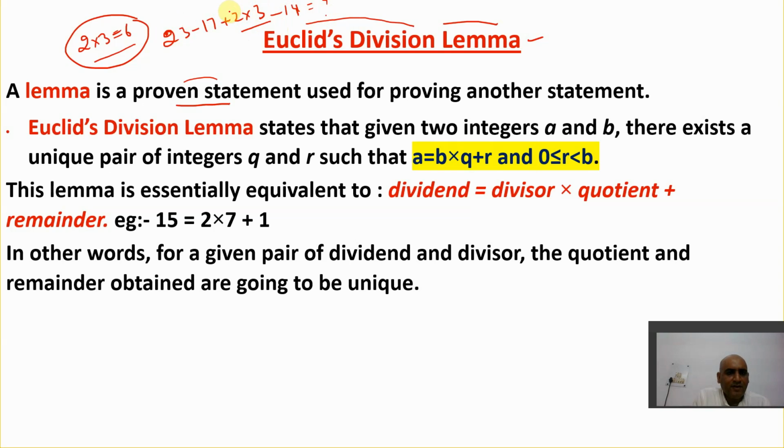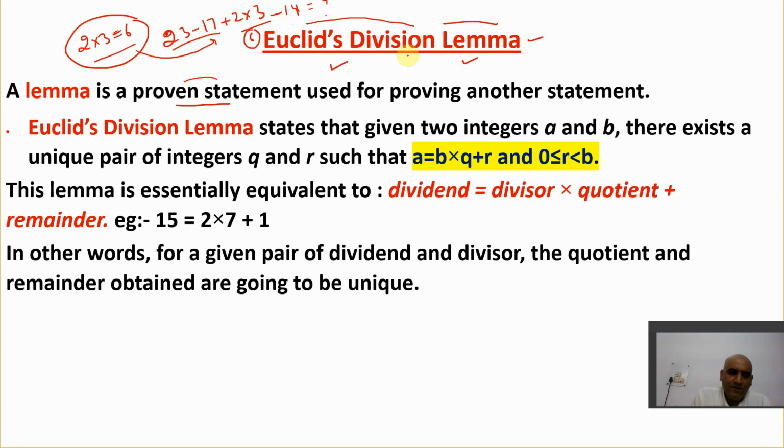I know it very well, 2 multiplied by 3 is 6. It's a proven thing. So I have used this to solve another statement. This is a very layman example. Don't confuse this lemma with Euclid's division right now, because I have not explained that yet. I've just tried to explain the word lemma in a very layman sense.